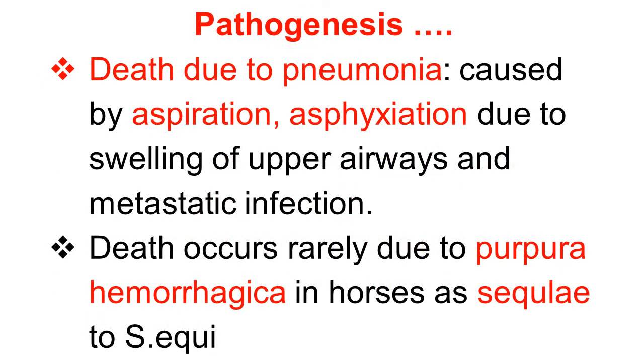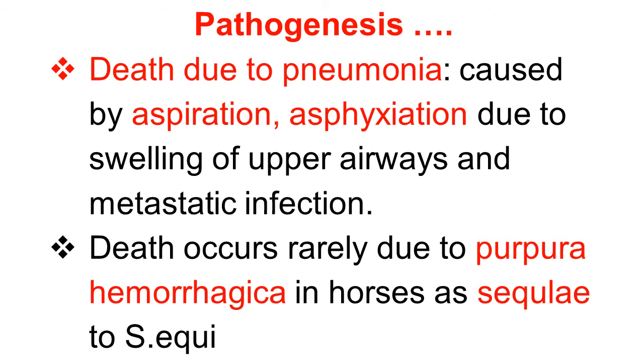Friends, we discuss pathogenesis. The death of horses occurs due to pneumonia, and pneumonia is due to aspiration or asphyxiation of the food material. This aspiration and asphyxiation occur due to obstruction, due to swelling of the upper respiratory tract and metastatic infection, because we know that there is spread of infection, bacteremia. Little about this we'll discuss later on. Metastatic infection: infection from the upper respiratory tract leads to the whole body.